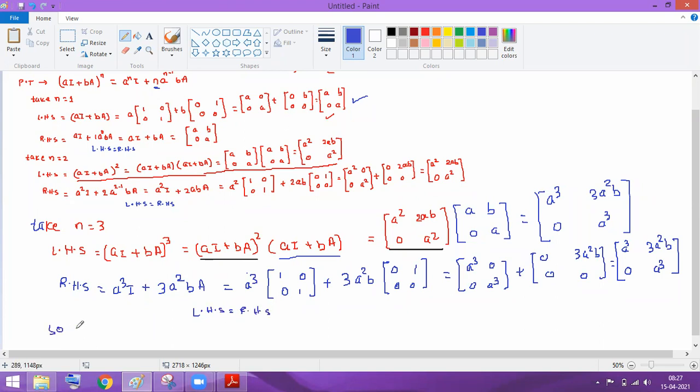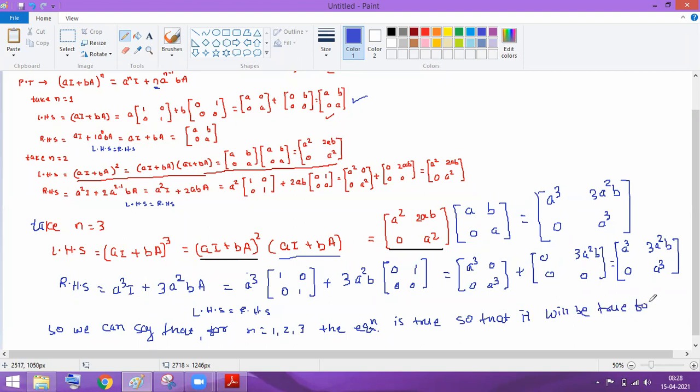So we can say that for n equal to 1, 2, 3, the equation is true, so that it will be true for n also.